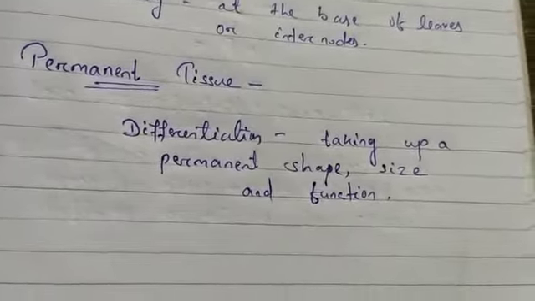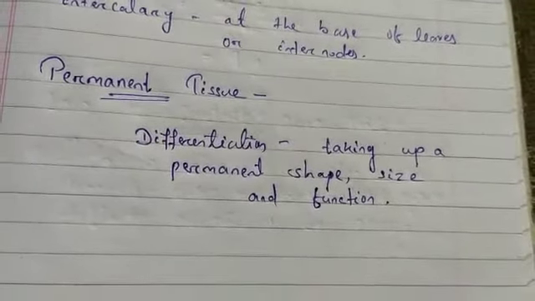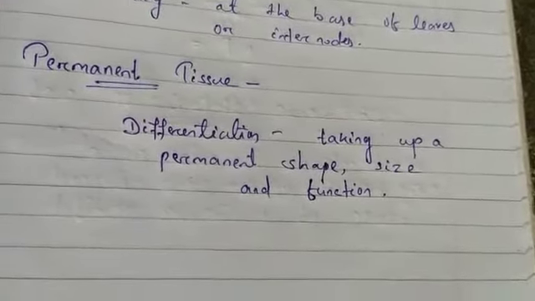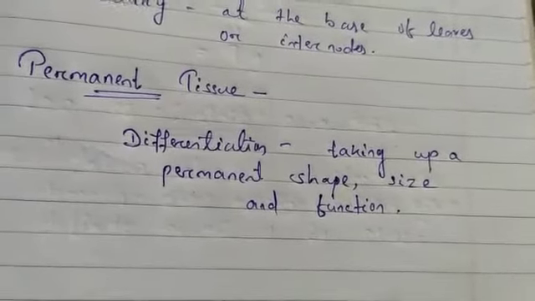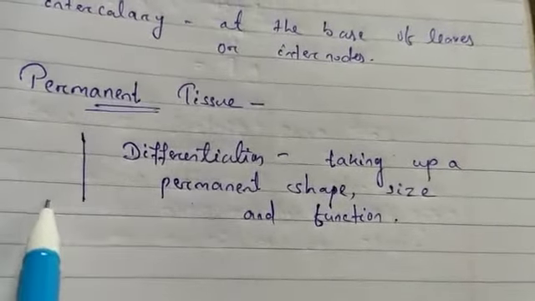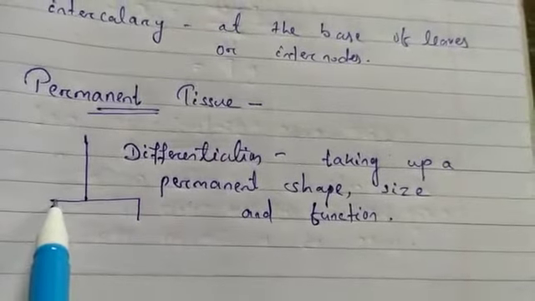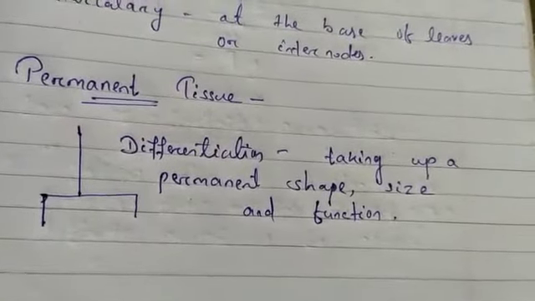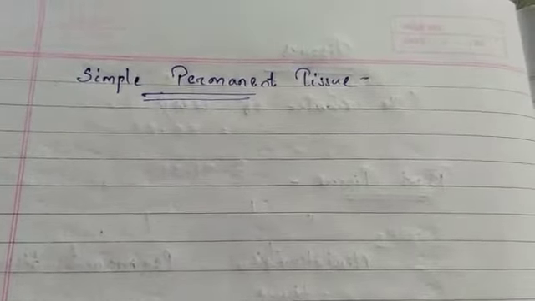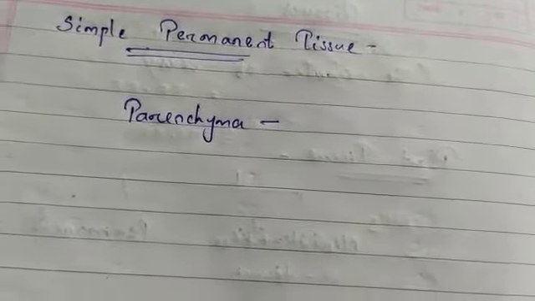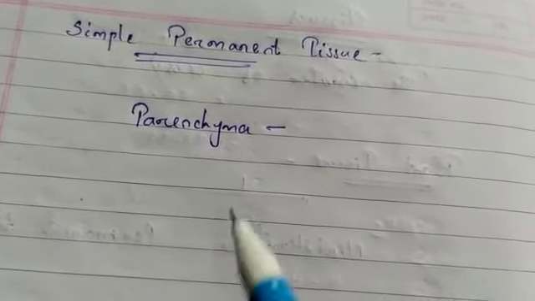Now, permanent tissue is classified into two types, simple permanent tissue and complex permanent tissue. First of all we will see the simple permanent tissue. In simple permanent tissue, a few layers of cells form the basic packing tissue. That tissue is called parenchyma.